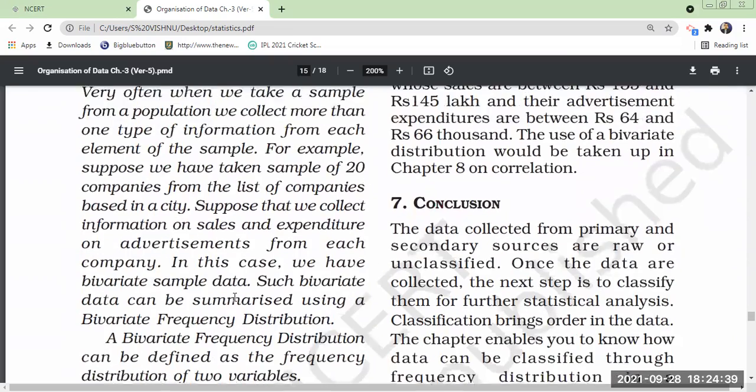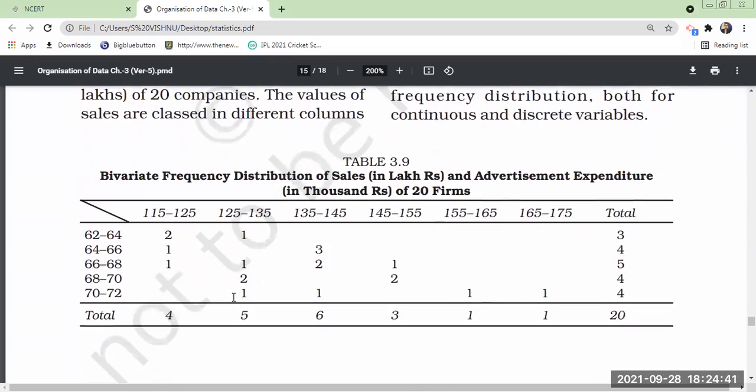Okay. So similarly, bivariate distribution is there. See, this is bivariate distribution. What do you mean by bivariate? Bi means always 2. Tri means 3. Triangle is there, no? Likewise, bivariate means you are showing 2 variables.